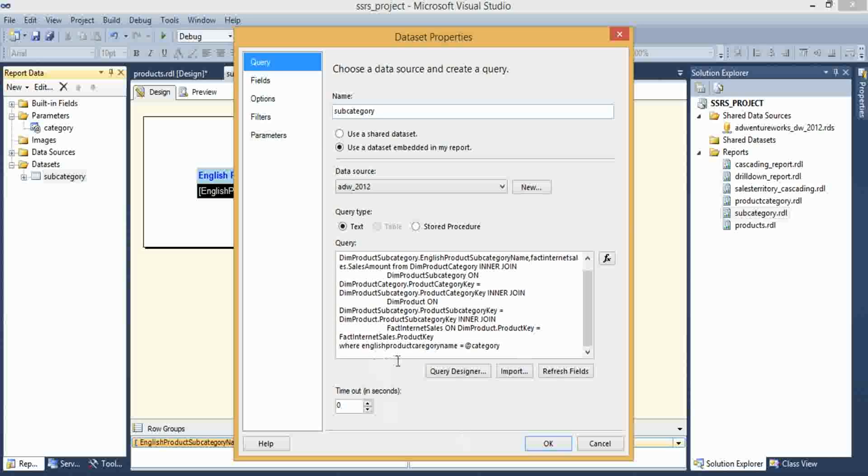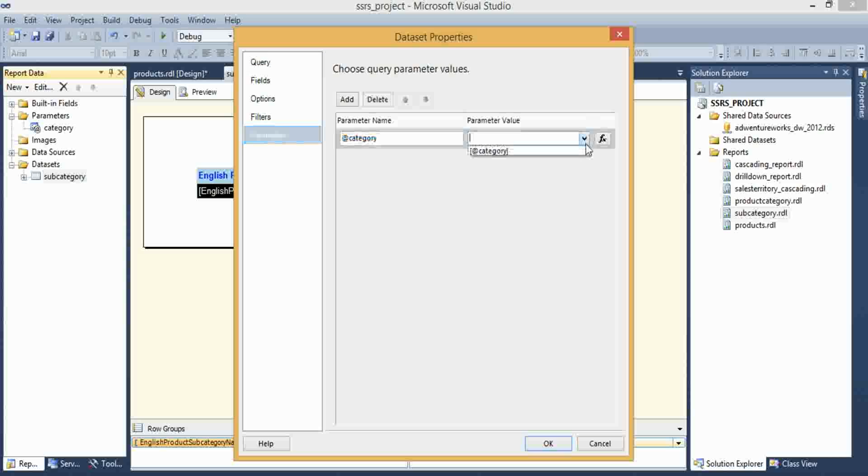I am giving the connection query parameter to report parameter, category to category. Click on OK.